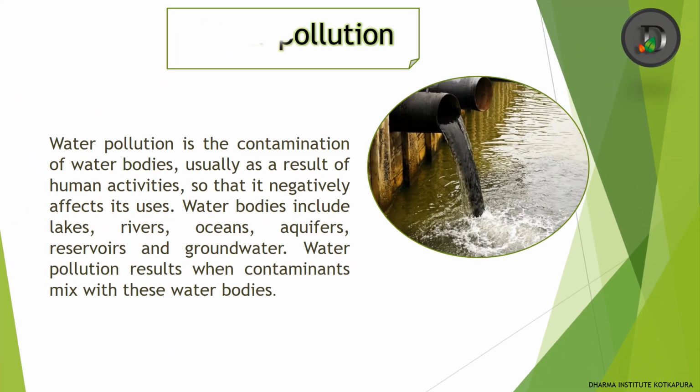Next is water pollution. Water pollution is the contamination of water bodies, usually as a result of human activities, so that it negatively affects its uses. Water bodies include lakes, rivers, oceans, aquifers, reservoirs, and groundwater. Water pollution results when contaminants mix with these water bodies.